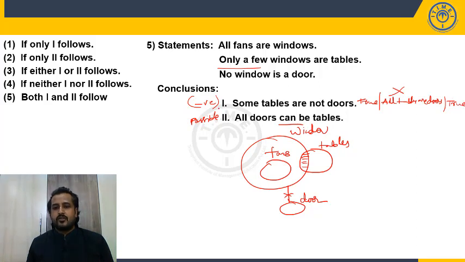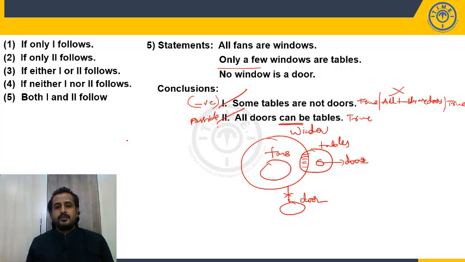So my answer is so far only one follows. No, but I need to check the second one also. All doors can be tables. Is it a possible diagram? Can I place all these doors within a table? Yes. There should not be a relation between door and window. Without forming a relation between door and window, I can place the doors here without violating any of the statements. All doors are tables. So we have a successful possible diagram. So the second conclusion is also true.